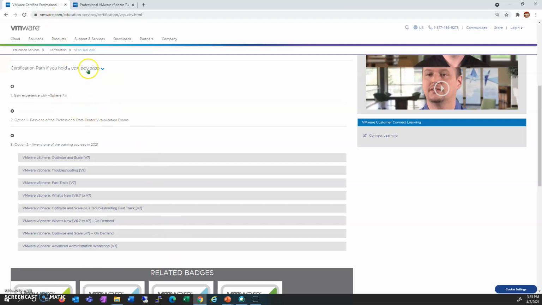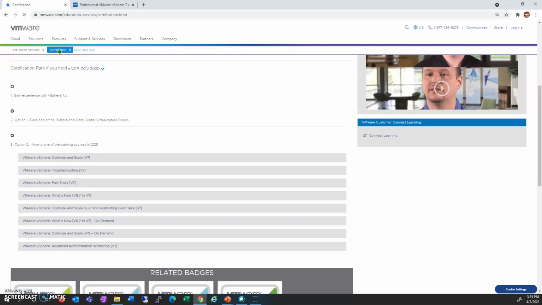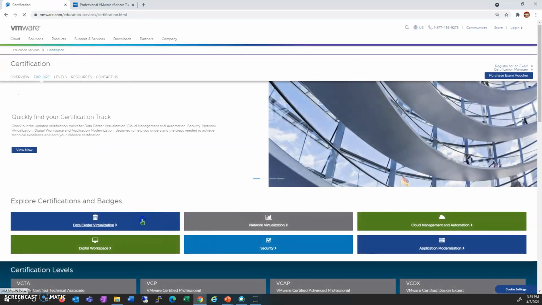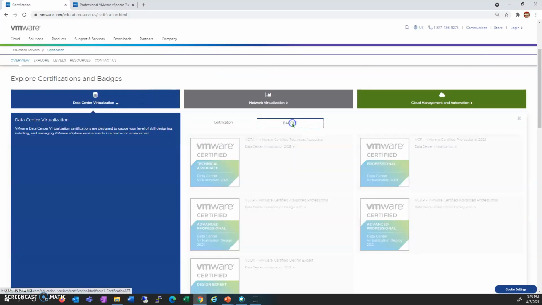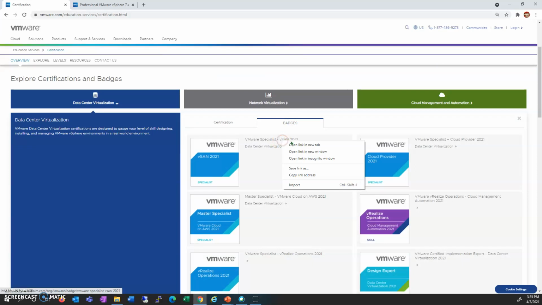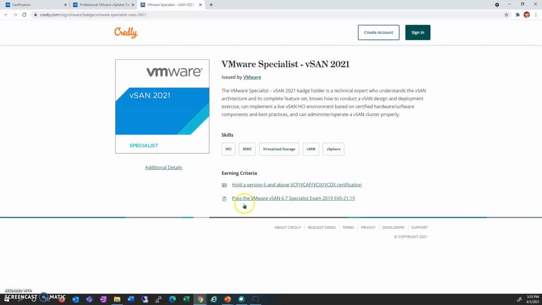Likewise, if you have any other level, you can pick it from here and accordingly find out the details. In the same manner, you can find out the details for any other level in the same track or a different track as well. Apart from this, we have some badges based exams. You can click on one of the badges based exams and you will get the details, what kind of badges based exams we have and what the requirements are for this badges based certification.